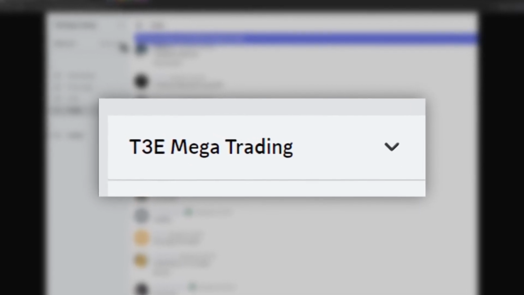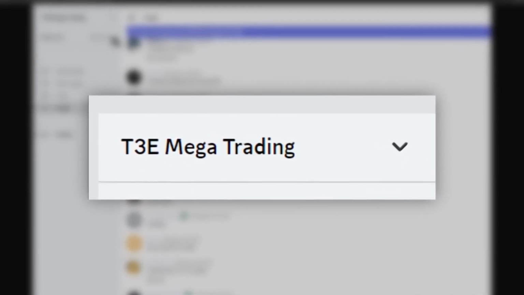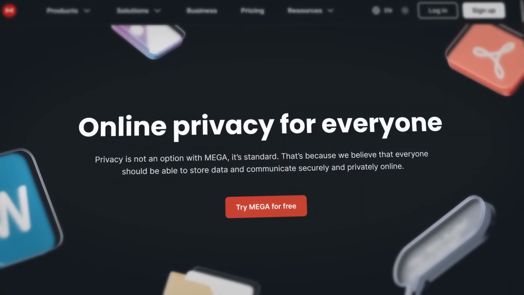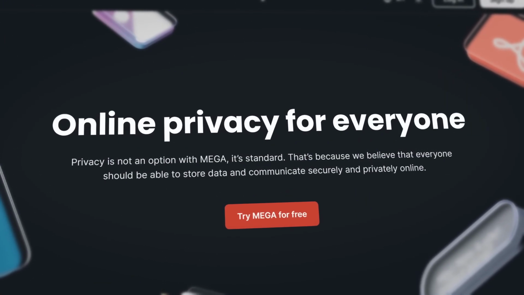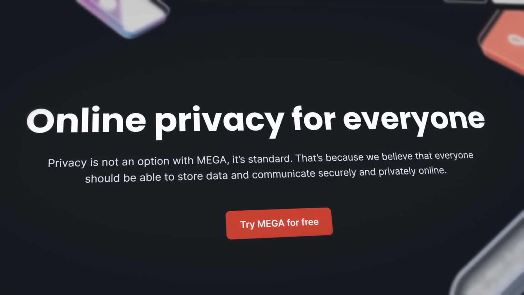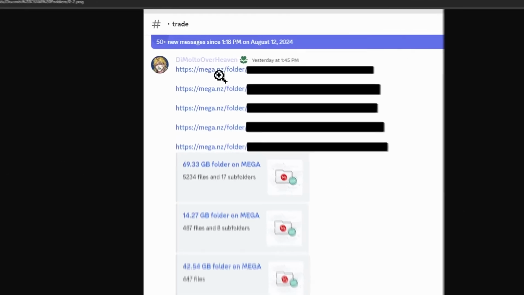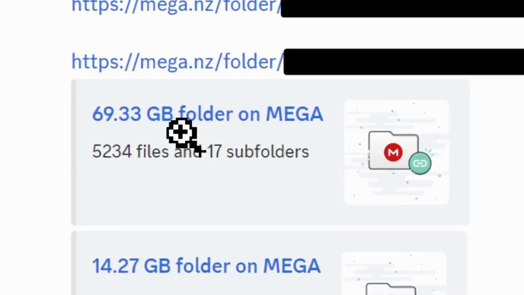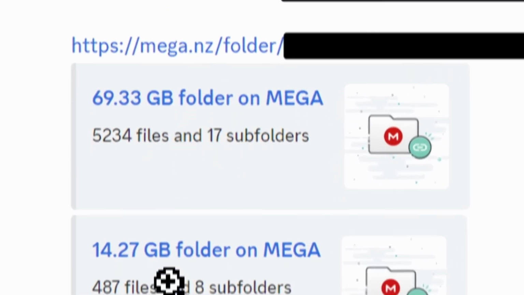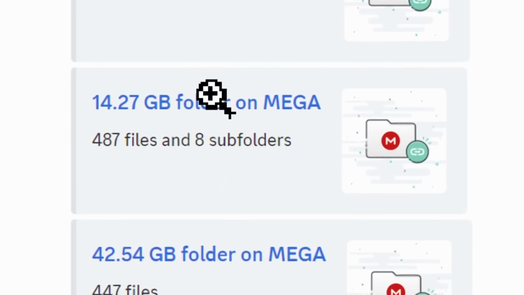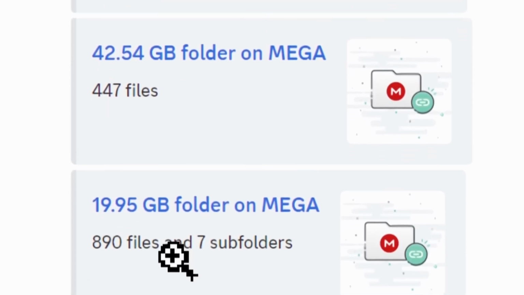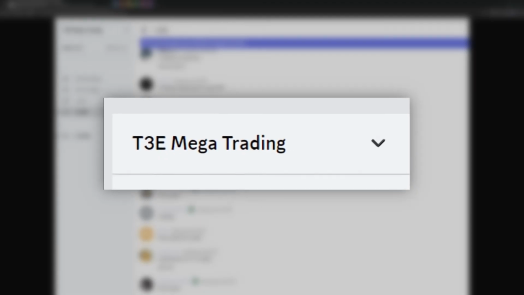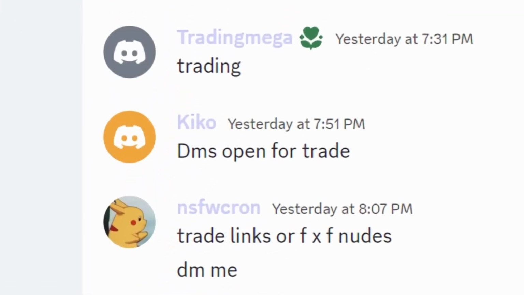Basically, predators on Discord will have a collection of CSAM content, and they will host it on a website called Mega. This is like Google Drive or Dropbox, but Mega is encrypted. And since it's encrypted, predators take advantage of that. You can see from this screenshot that this person sent a whole bunch of links, and inside of those links, they contain folders, 69 gigabyte folders, 14 gigabyte folders that just contain files and files of videos and pictures of CSAM content.